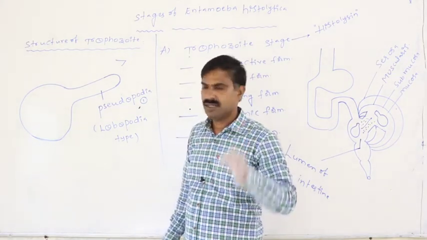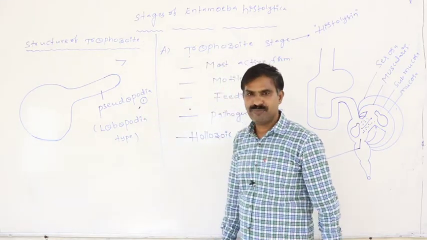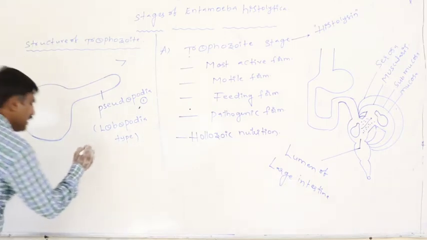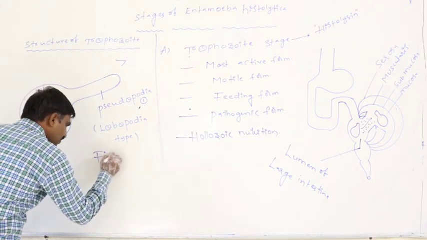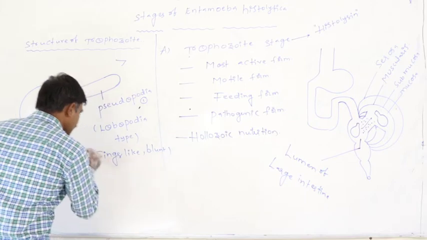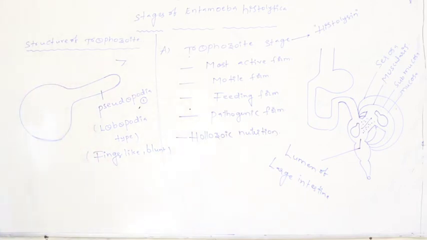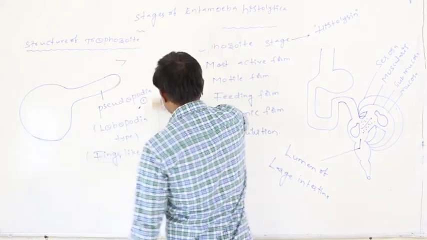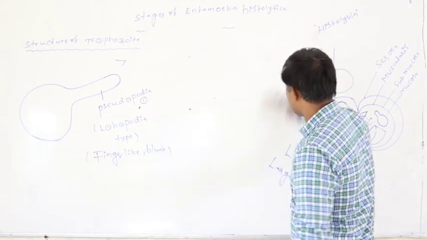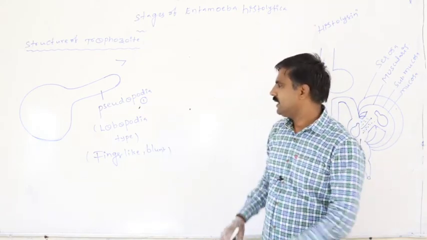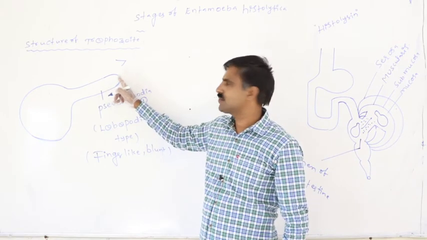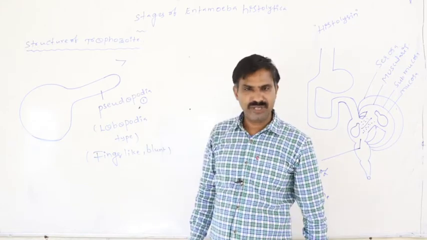If the pseudopodia is finger-like and its tip is blunt or rounded but not pointed, then it is said to be the lobopodia type of pseudopodia.